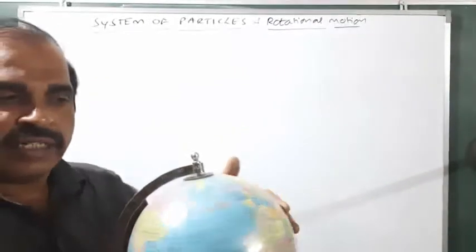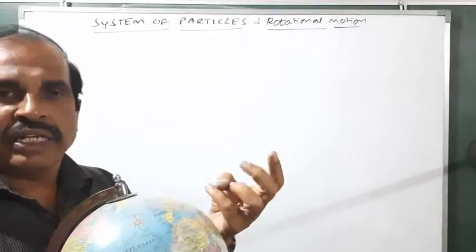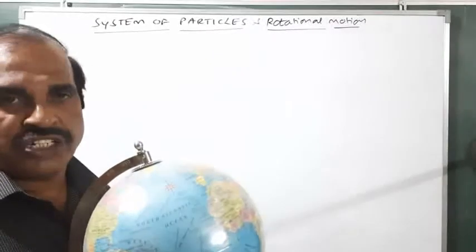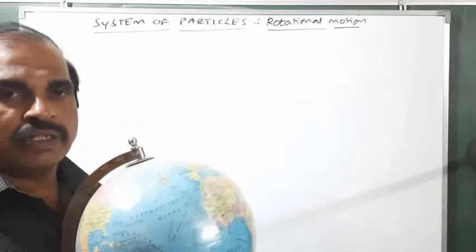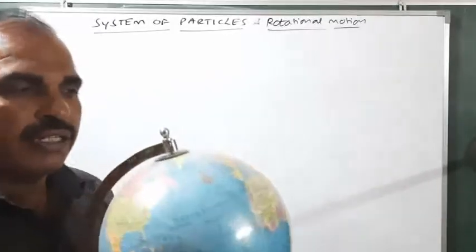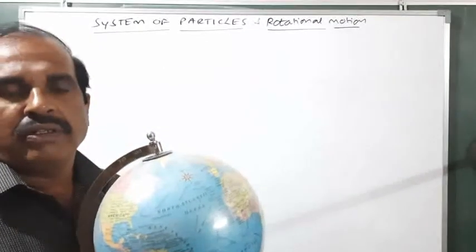The options are like this: A, increases; B, decreases; C, remains the same; or D, the earth stops its rotation. Just think over this. I repeat the question. The radius of the earth is 6,400 kilometers.